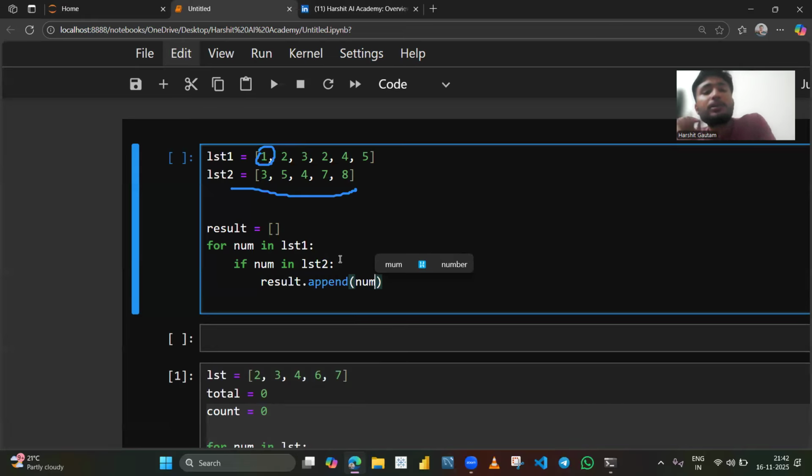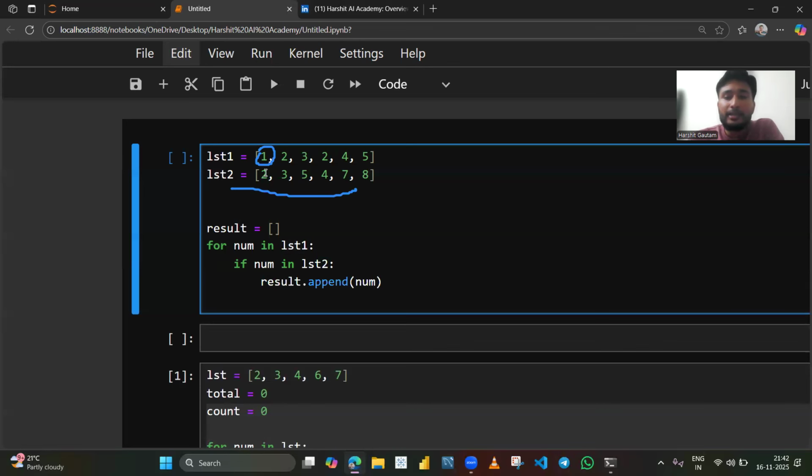But do you know what, there is a problem. This 2 will be added twice in the result, right? If it is present here also, imagine that this is the case. Now what will happen? 2 will be added twice here.